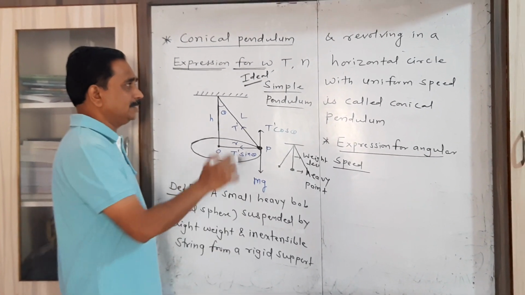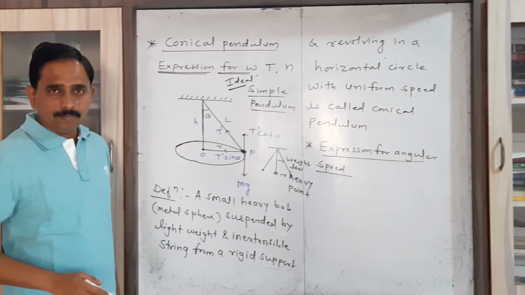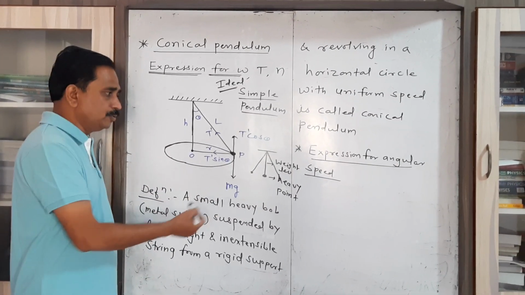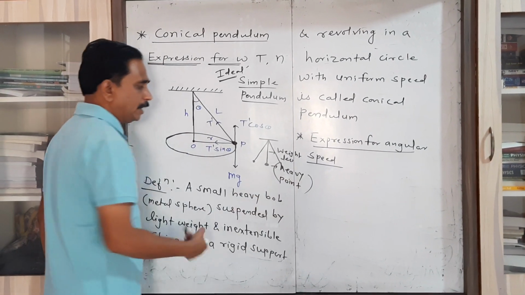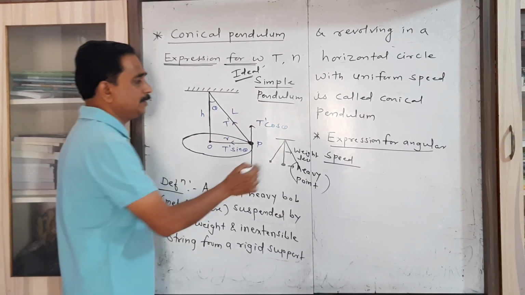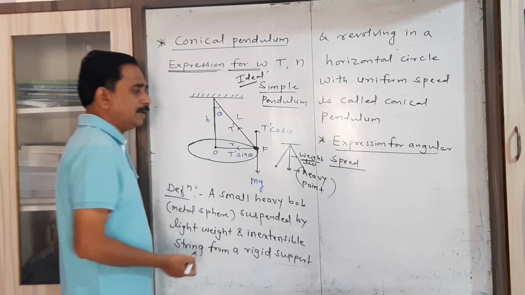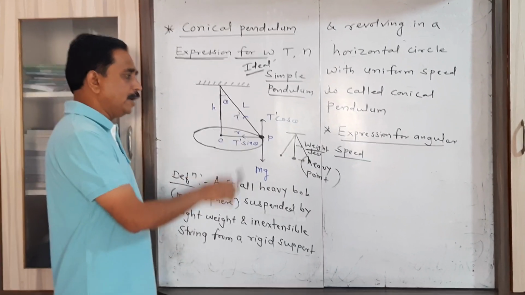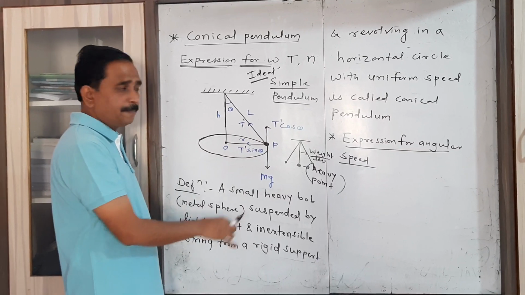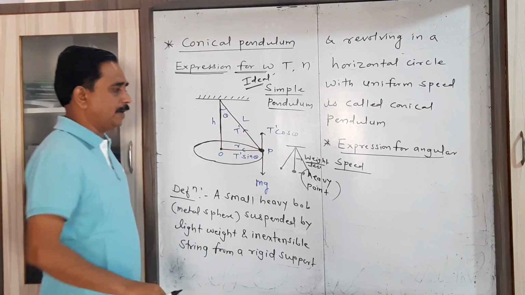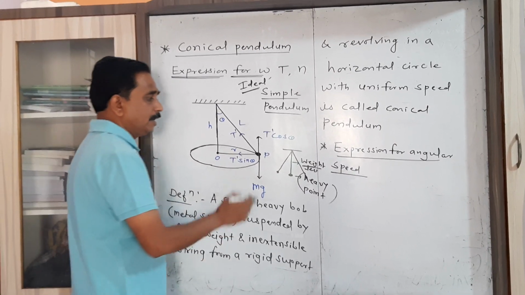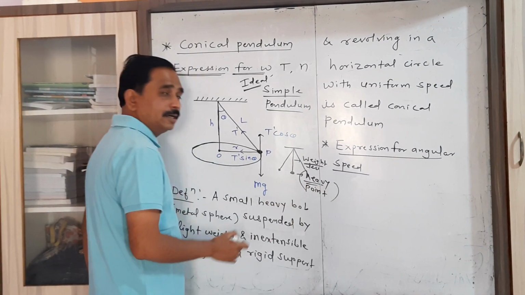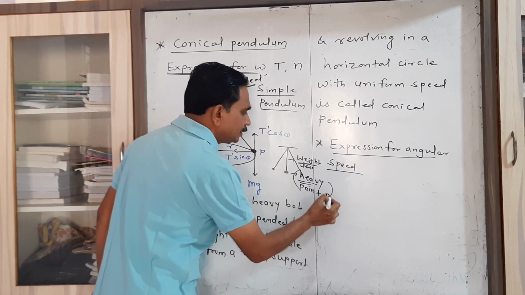But in practice, this ideal simple pendulum cannot be used because a heavy point mass cannot exist, and a weightless string cannot exist. So in order to use this concept in a practical way, two modifications are done.